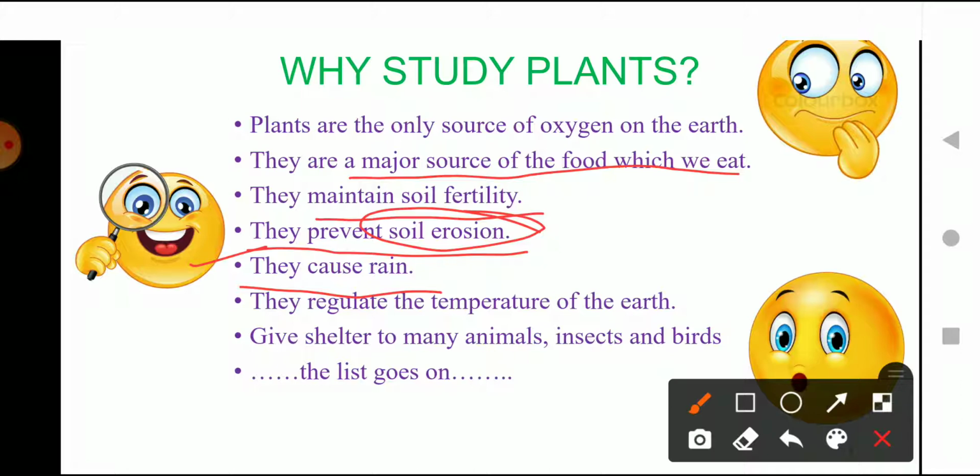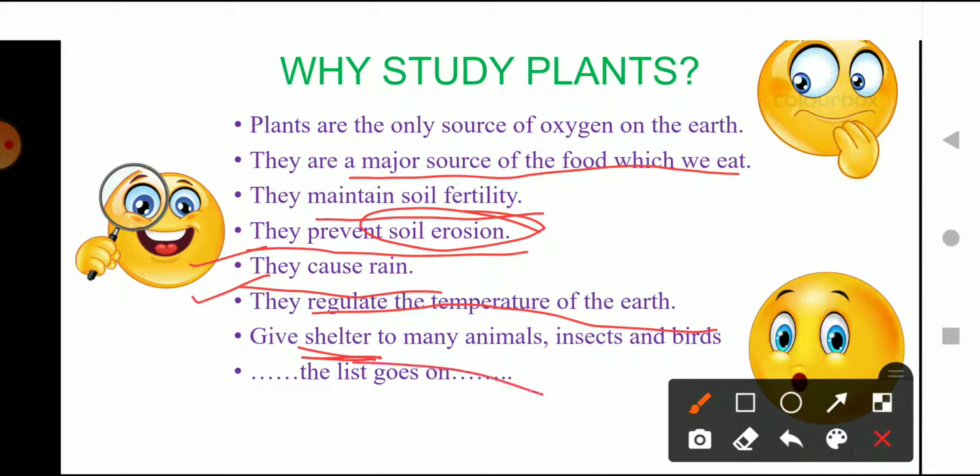They regulate the temperature of the earth, meaning they help to maintain the temperature on the earth. They also give shelter to many animals, insects and birds. Shelter means home. Plants are home for many animals, insects and birds.